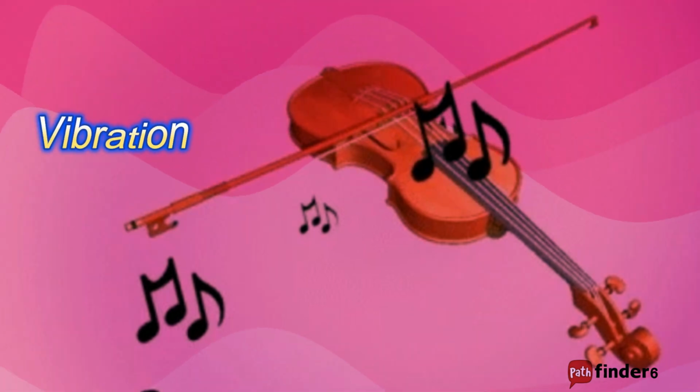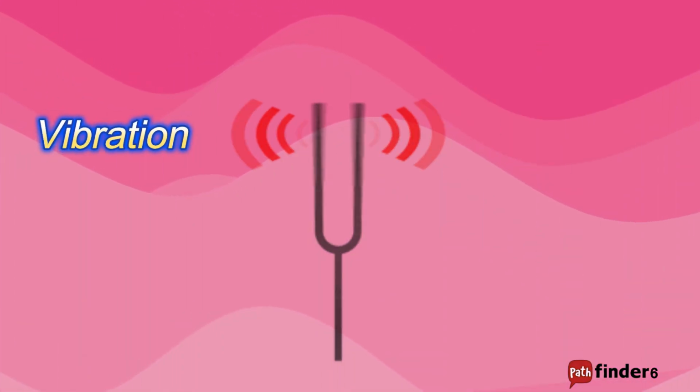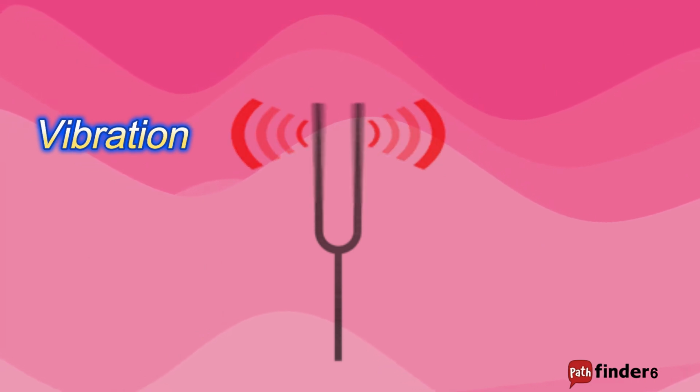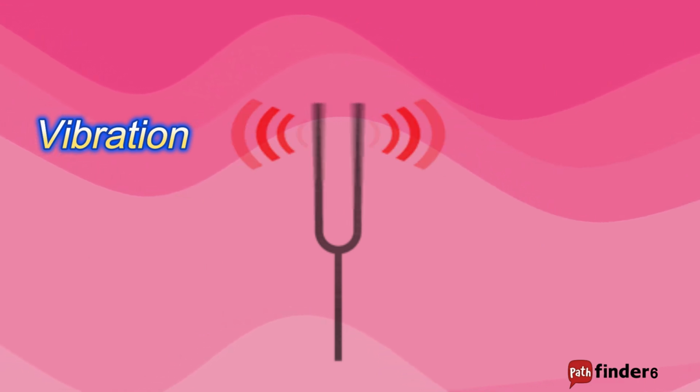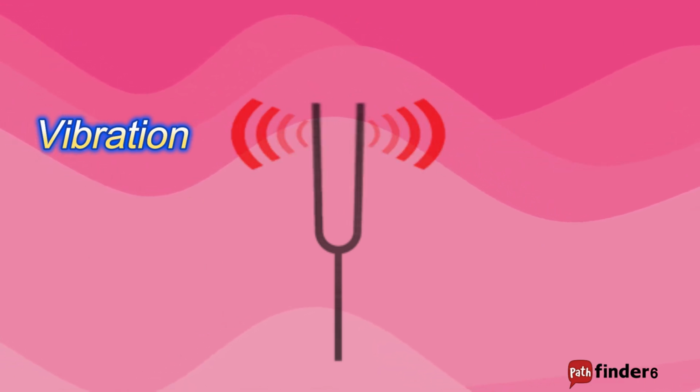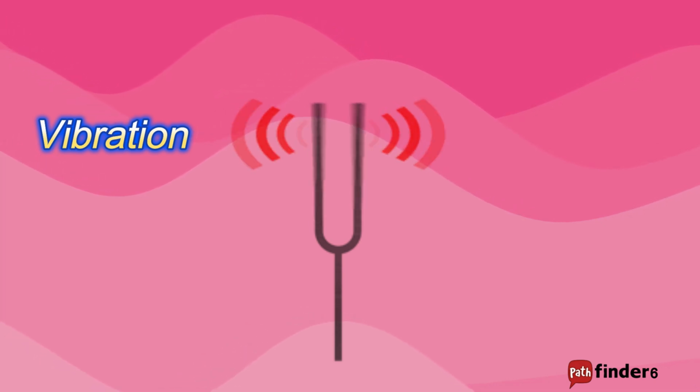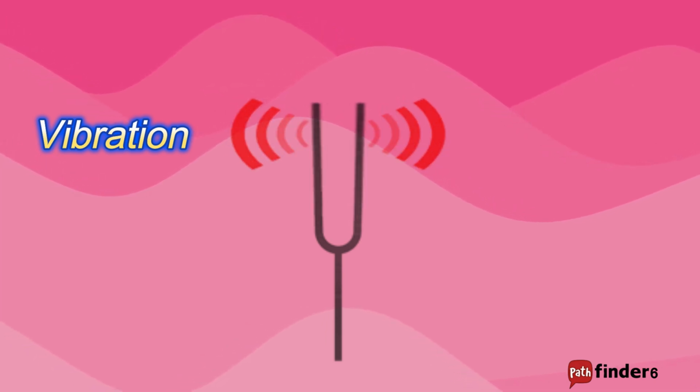Have you ever thought about what actually produces the sound? To answer this question, first we need to understand vibration. What is vibration? It is to and fro or back and forth motion of an object. For example, when we hit the tuning fork, it vibrates and produces sound waves.